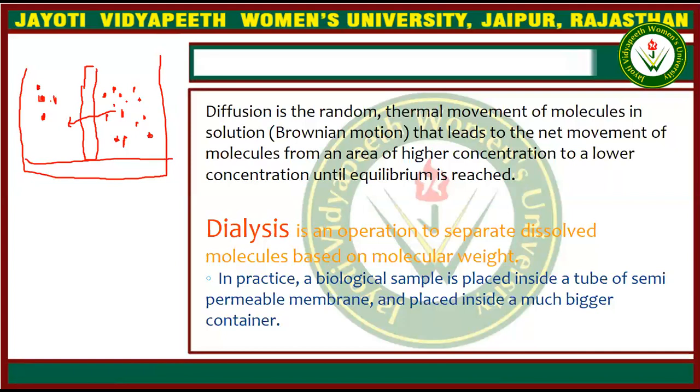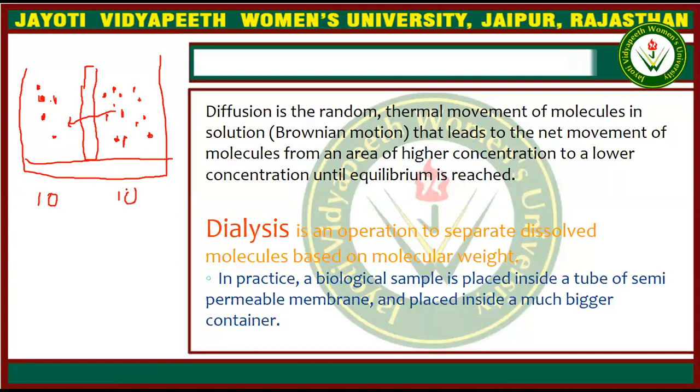So these molecules will move to this side because the concentration is lower here, but they will move until the concentration of these particles is the same. Suppose there are 10 particles here and 10 particles there.